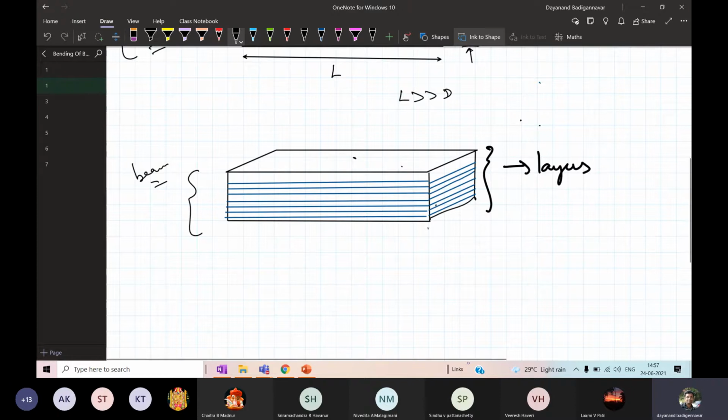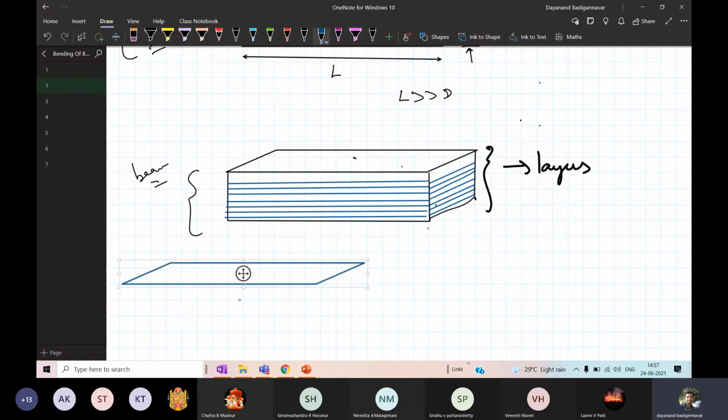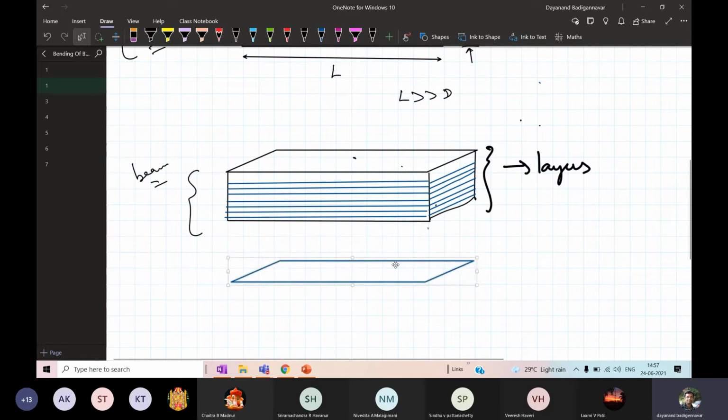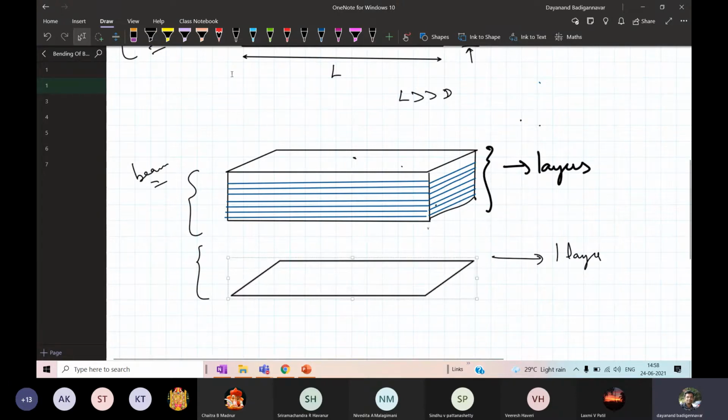Now if I take one of the layers outside, the layer looks like this. This is one layer, and in turn this layer is made up of a large number of small filaments of the material.